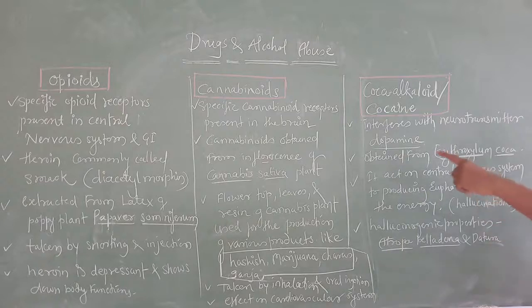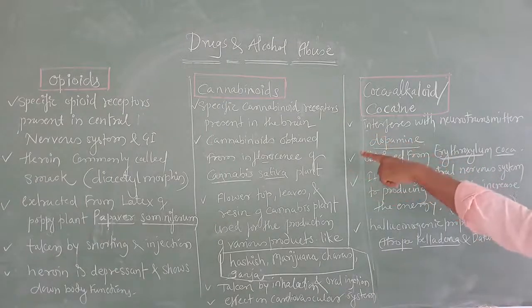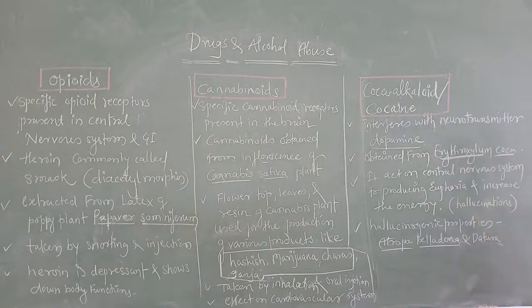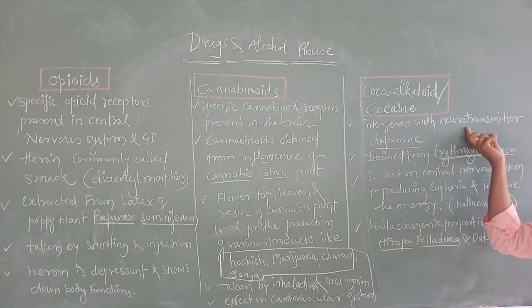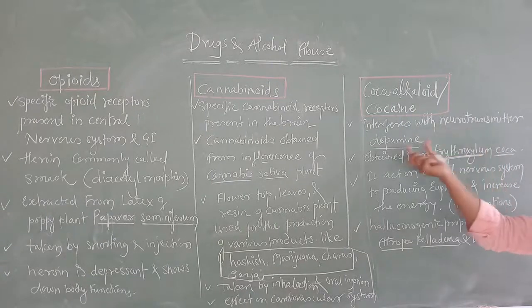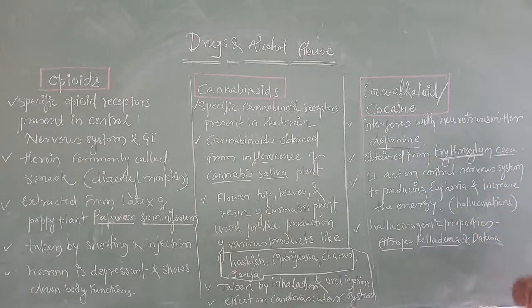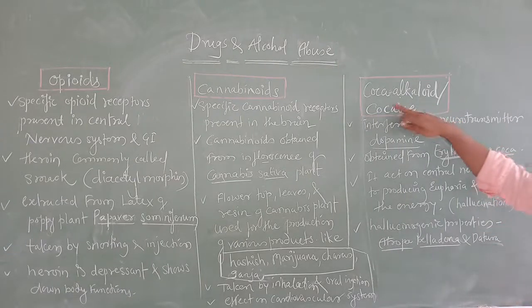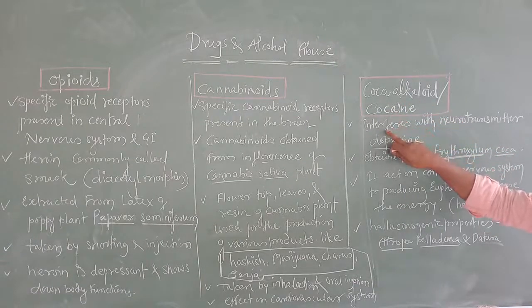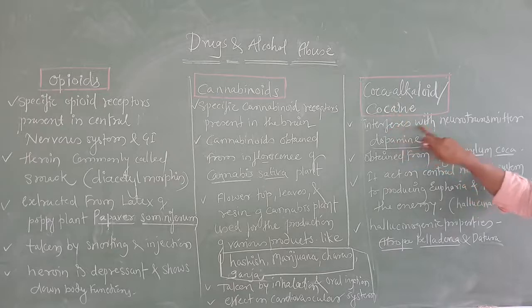Just as there are receptors for opioids and cannabinoids, cocaine interferes with neurotransmitters. You studied neurons last year. Neurons transmit signals with the help of the neurotransmitter dopamine, and cocaine disturbs it. In the sense, coca alkaloid or cocaine interferes with the neurotransmitter dopamine.